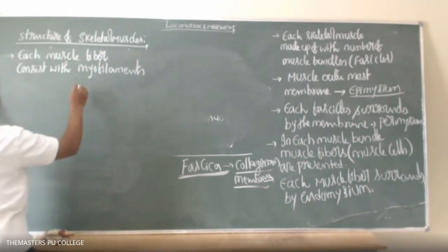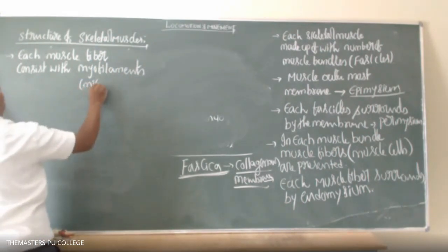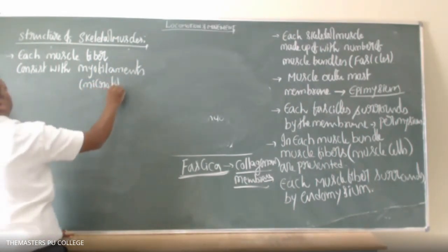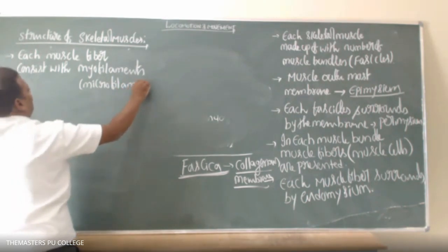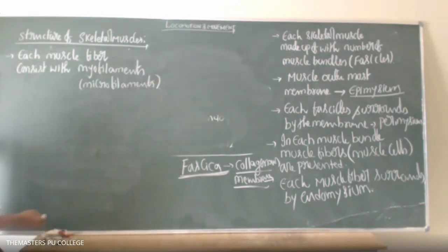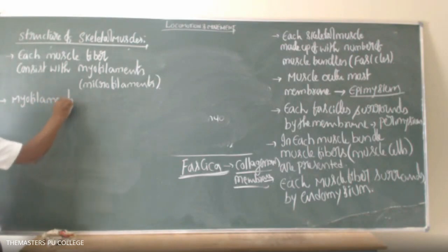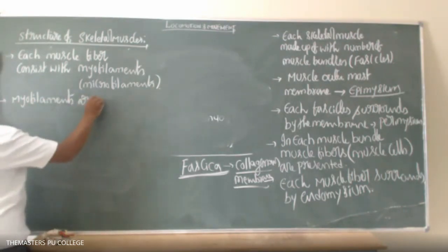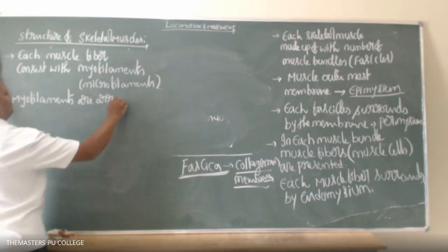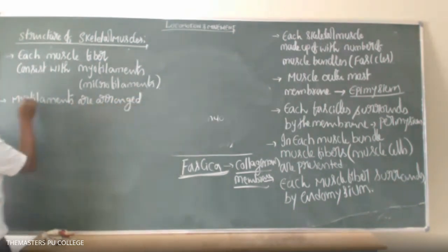Myofilaments are also called microfilaments. Consists of myofilaments, also called microfilaments. And myofilaments are arranged on myofilaments.